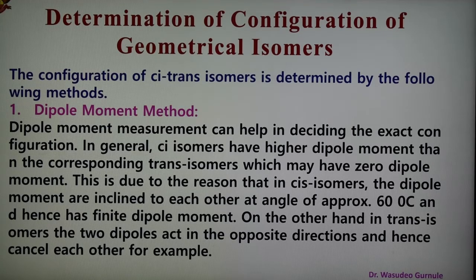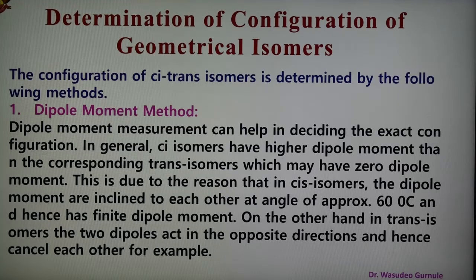This dipole moment method can be used in deciding the exact configuration of the isomer. As we know, the cis isomer has a higher dipole moment as compared to the corresponding trans isomer, which may have zero dipole moment. So cis has some value of dipole moment, but the trans isomer has zero dipole moment.